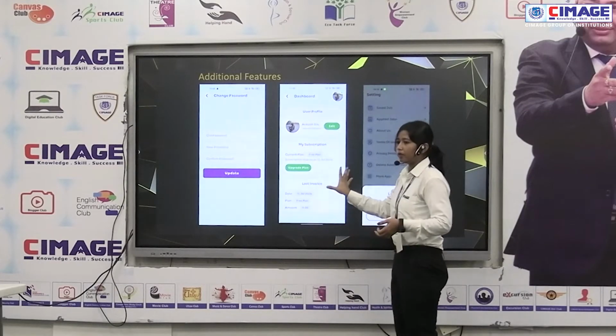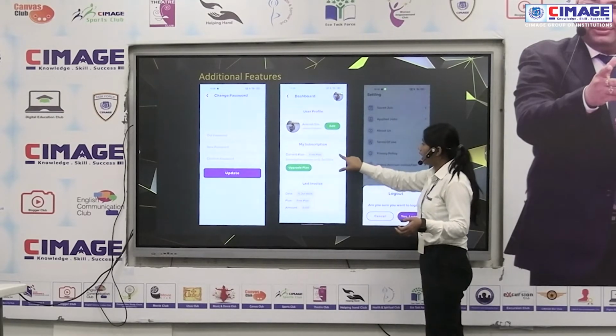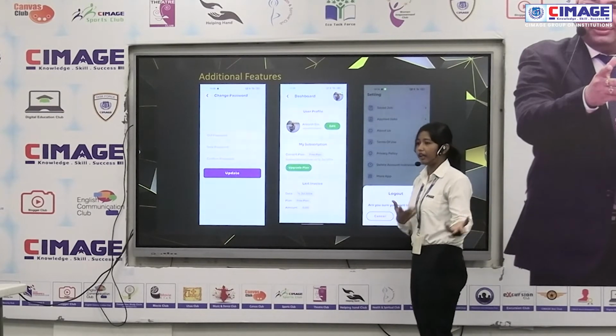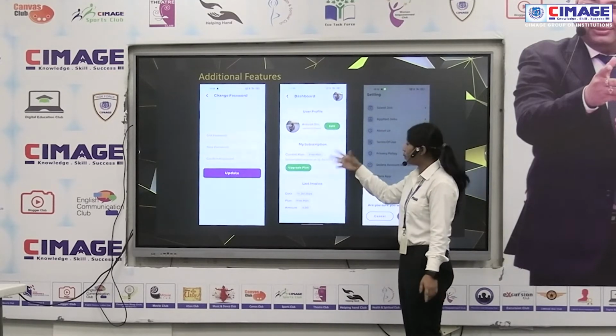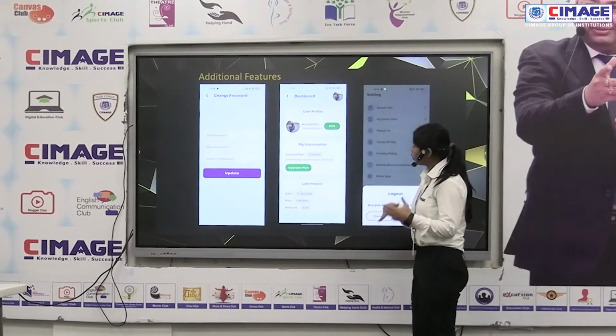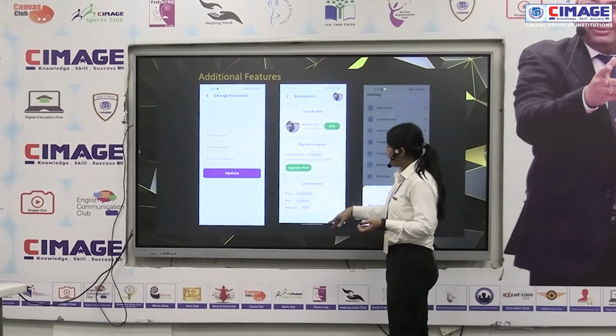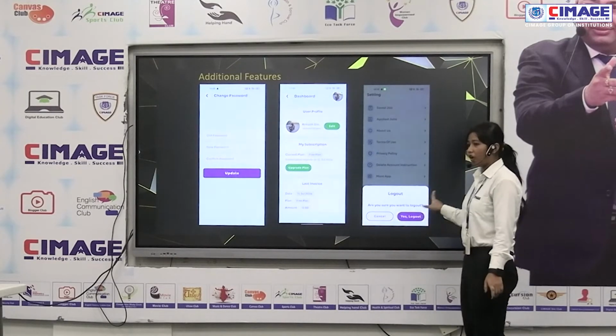And this is the dashboard of the user. From here we can edit your profile. And this is the subscription plan. If you're taking any current plan, it will be shown here, and if you want to upgrade that plan, from here we can upgrade to premium or platinum. And last invoice shows for which date we bought this plan. It will show the amount, date, and plan. And from here we can log out of this app.